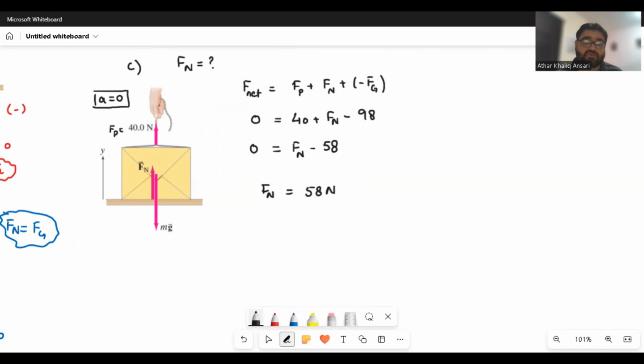Here I just want to conclude one thing: when there is only weight and normal force and they are balanced, the normal force is equal to the weight. If a force is added downward with the weight, the normal force will increase to balance that. Why? Because there is a 40 Newton force downward in the second case, so the weight and that force both were balanced by the normal force. Here the 40 Newton is acting upward against the weight, so the normal force needed is less. That's why the normal force in this situation is less than the weight.